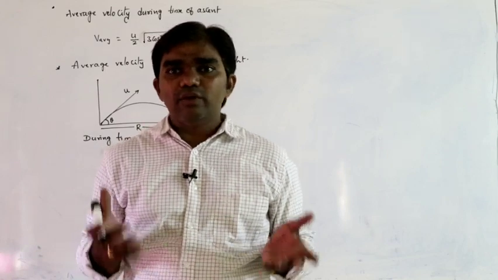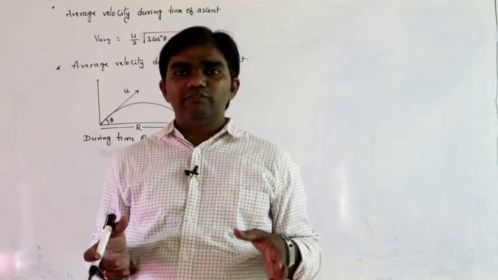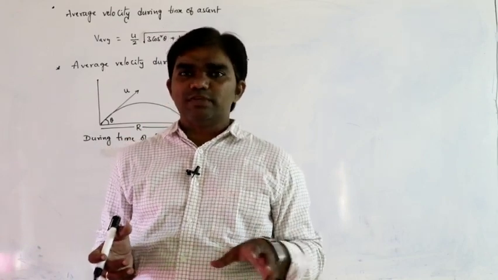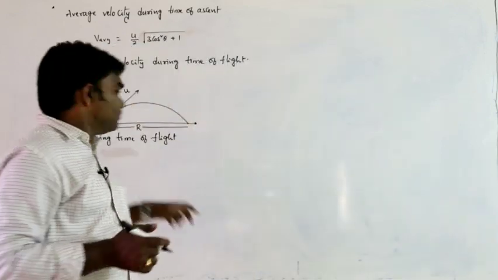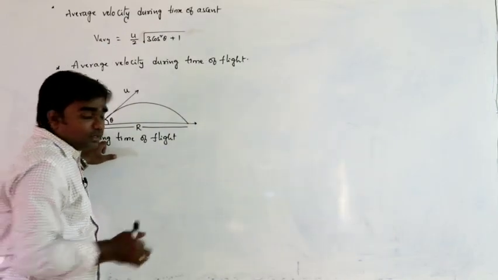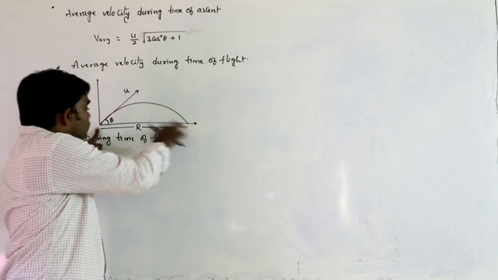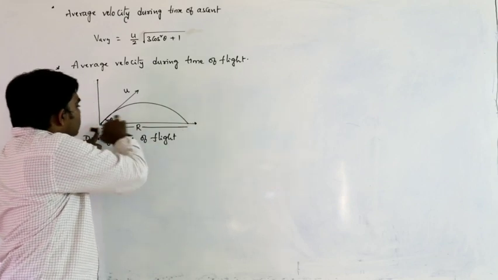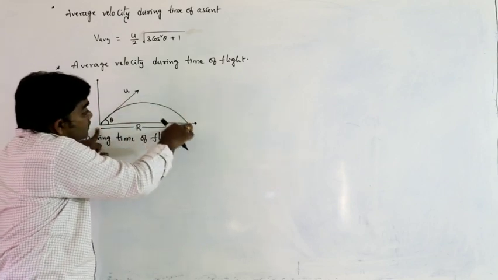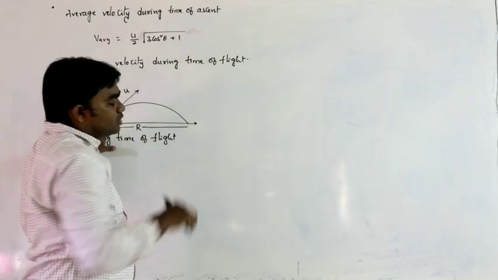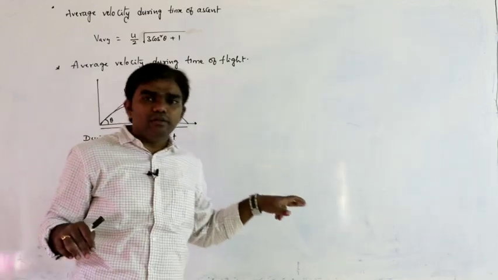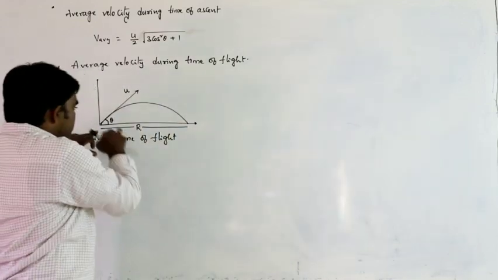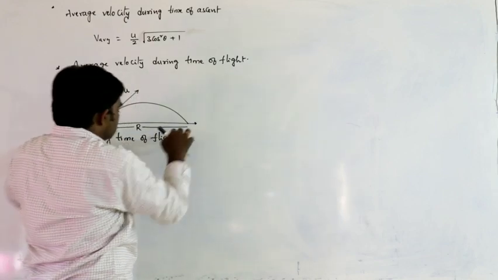The body has only horizontal displacement during time of flight, because this is the starting point and this is the ending point. So the vertical displacement travelled by the body must be equal to 0. That means the body travels only a horizontal distance.